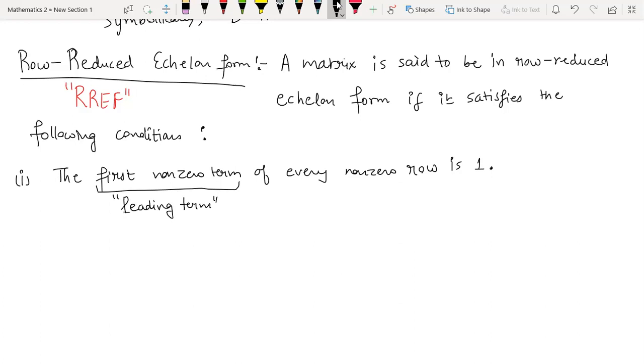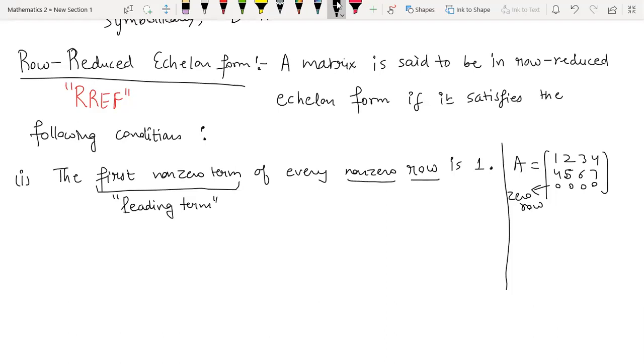So now what do you mean by this? I will be simultaneously giving you examples. Say you have a matrix, say 1 2 3, 4 5 6 7, 0 0 0 0. So in your matrix you may have a zero row, and the above rows. A row is said to be a non-zero row if even one of the entries is non-zero. If all the entries of a row are zero, that is known as a zero row, otherwise it's a non-zero row. So this is the meaning of the term, every non-zero row.